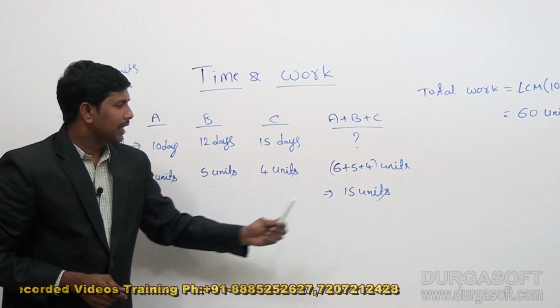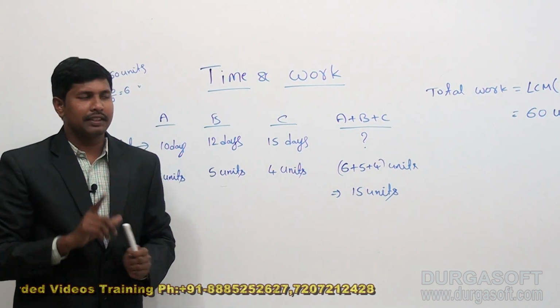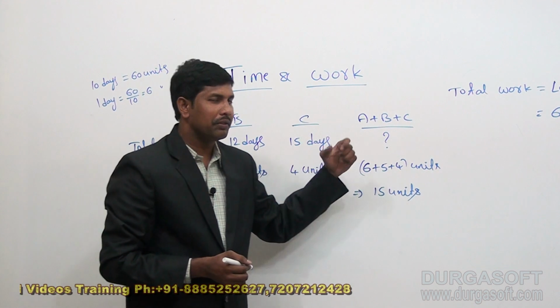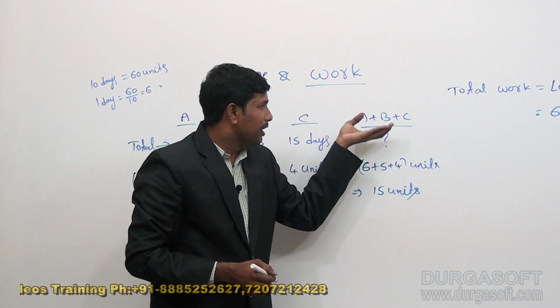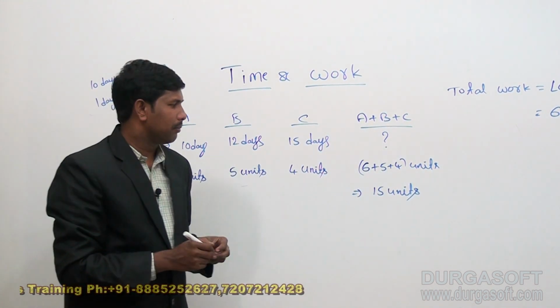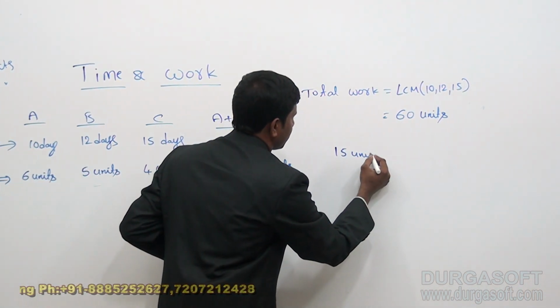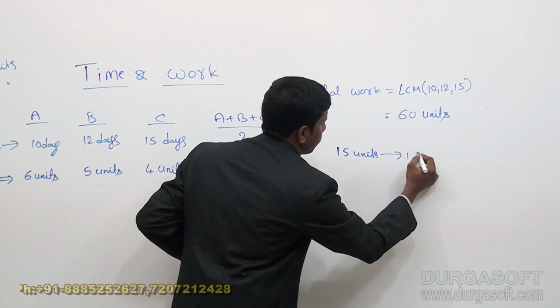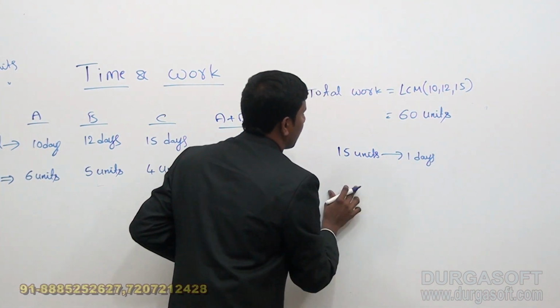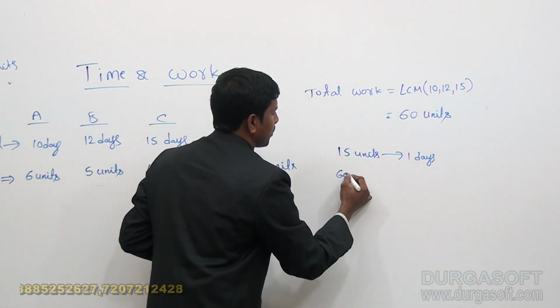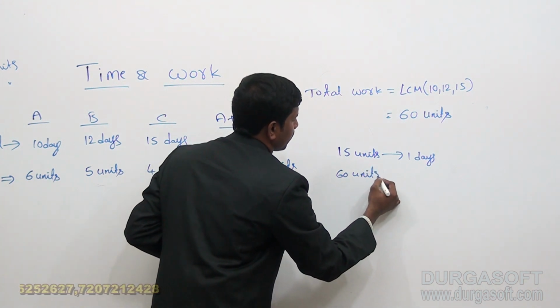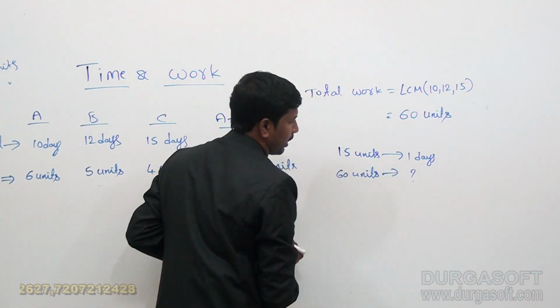Now A, B, C can complete 15 units in one day, but the question was what is the time they require to complete the total work. For 15 units they require 1 day, and the total work is 60 units, so how much time do they require?